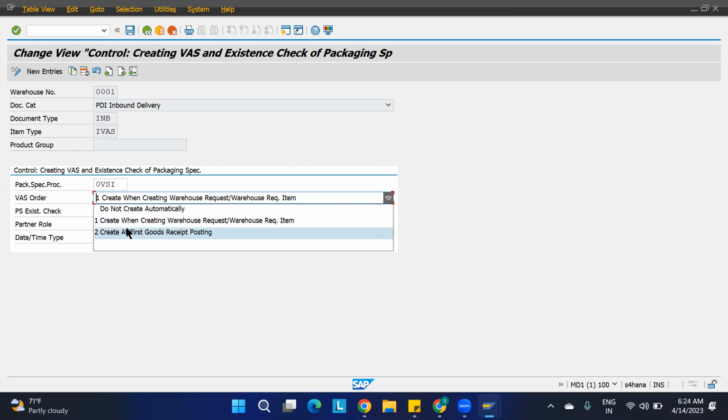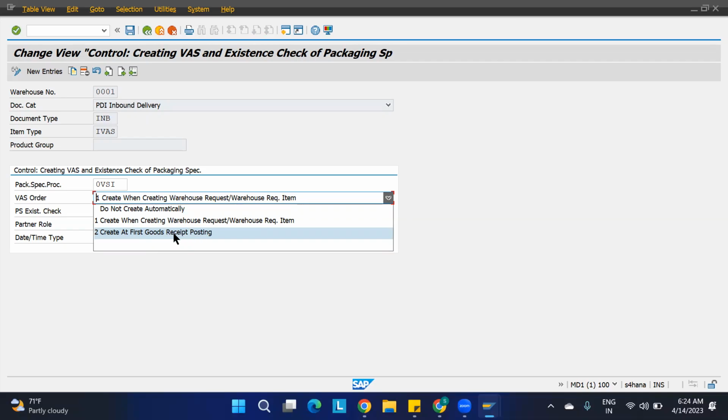Whatever materials are coming move directly to the VAS, then from the VAS they go to some storage type. In that case you can provide this. But as of now, the PVC I'm doing has some deconsolidation activity as well. So here it says create at first goods receipt posting, meaning once I click on the goods receipt, then it will create.